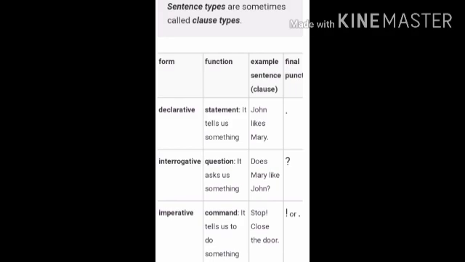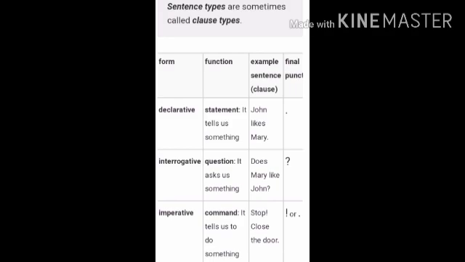Second one, interrogative. What is the function? It is also called a question. It asks us something. What does it ask? Let us see with the example. Does Mary like John? So here something is asked, whether Mary likes John. So it is an interrogative sentence which is followed by a question mark. At the end, you will put the question mark punctuation.